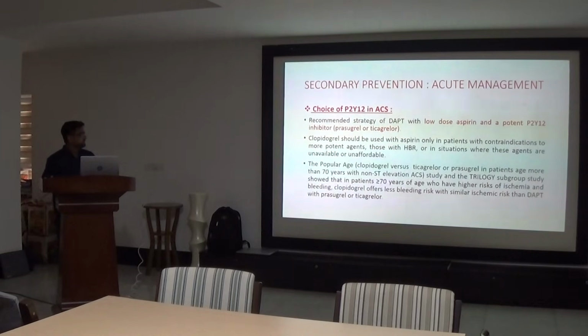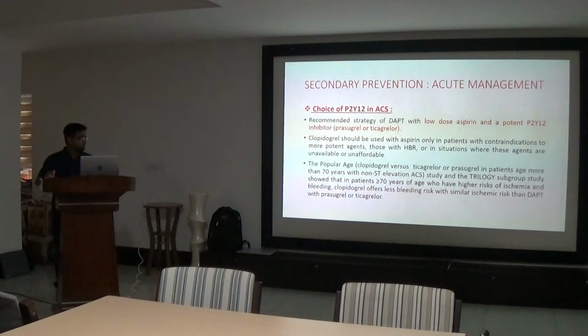For secondary prevention, acute management, choice of antiplatelet in ACS, the recommended strategy is dual antiplatelet therapy with low-dose aspirin and a potent P2Y12 inhibitor, which is prasugrel or ticagrelor. Clopidogrel should be used with aspirin only in patients with contraindication to more potent agents and those with high bleeding risk, in situations where these agents are unavailable or unaffordable. So, the recent strategy is aspirin with prasugrel or ticagrelor.